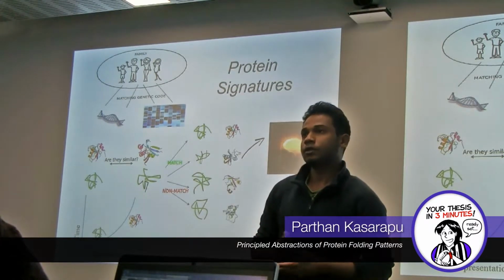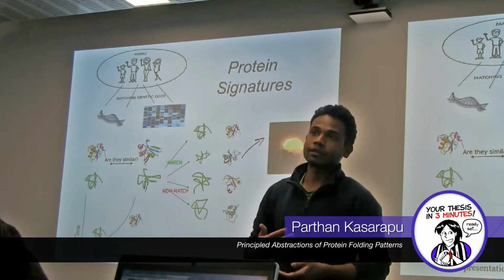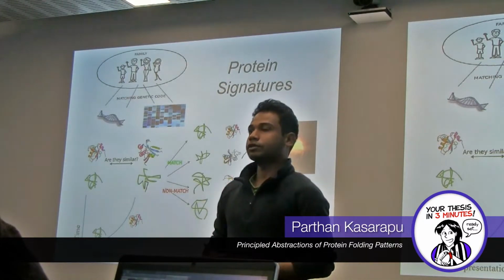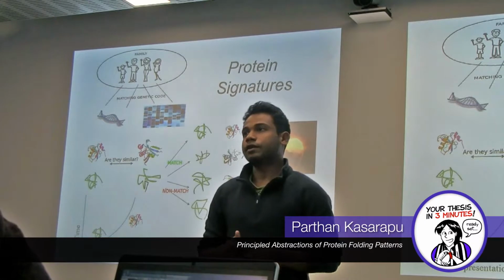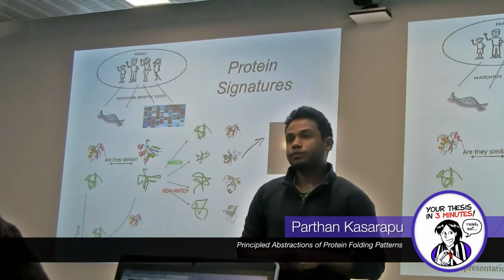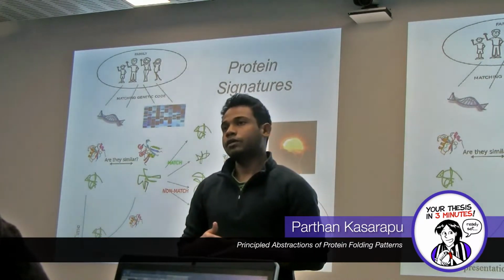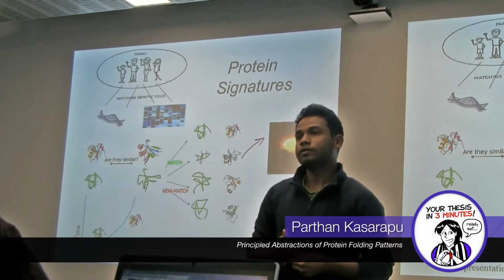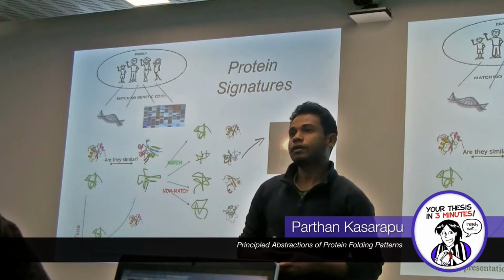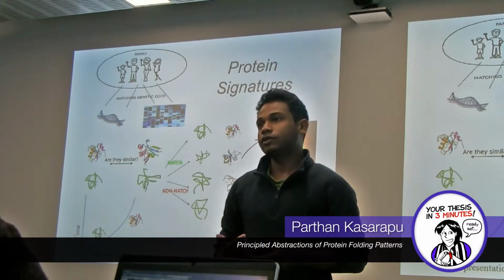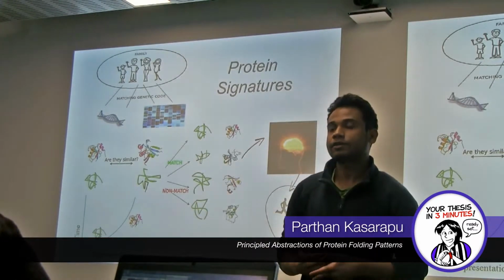We can use this example of genetic codes as an analogy to understand my research focus, which is on protein structure comparison. Proteins are molecules that are central to life, and hence the study is very important. Proteins have a complex three-dimensional shape, and hence they need to be represented in a simplified form. Representations that are concise, that can capture the underlying geometry, and are discriminative enough to act as signatures.